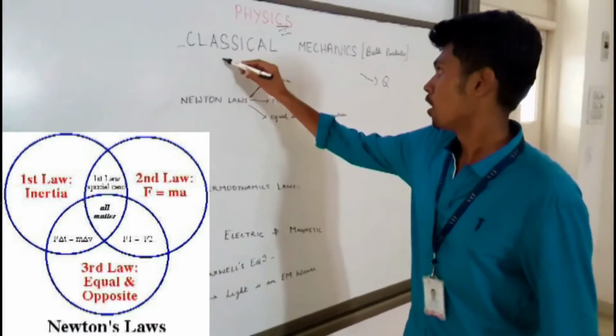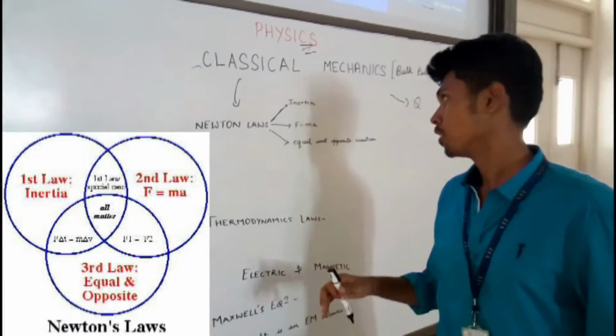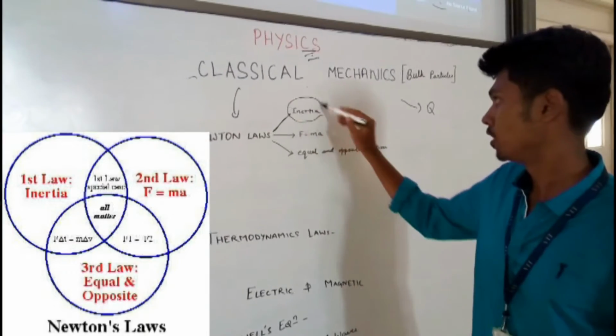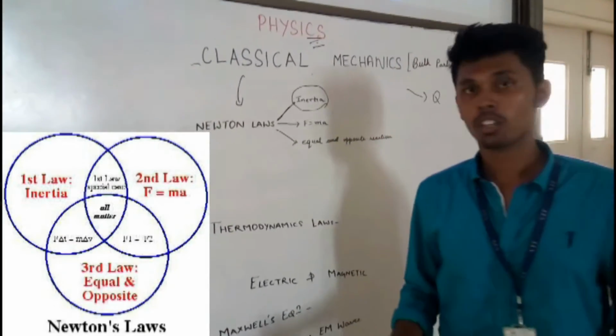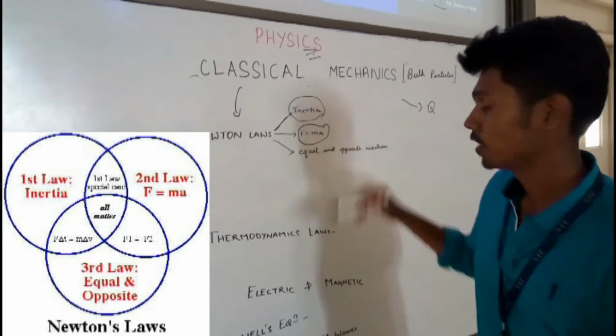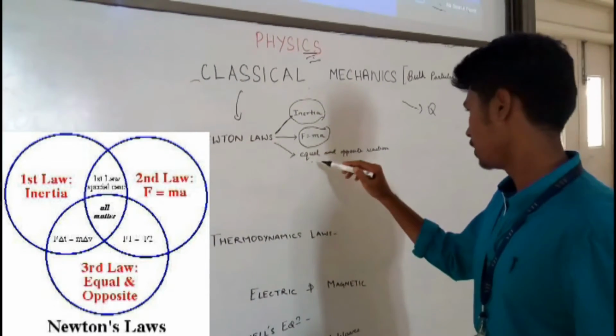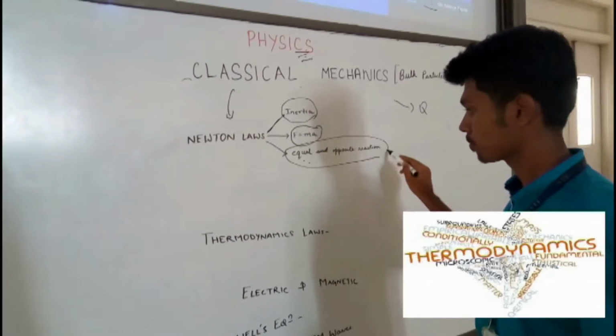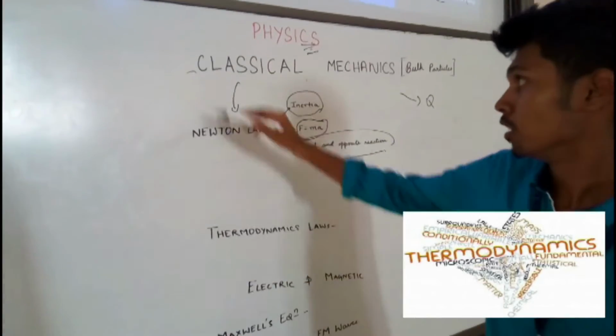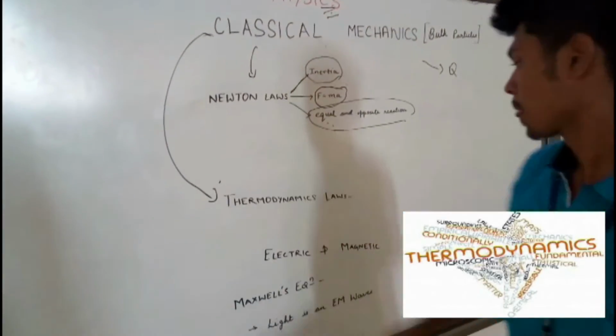The basic part of classical mechanics is Newton's laws. The first law states about inertia, and the second law states that F is equal to ma. The third law states about equal and opposite reactions. Then thermodynamics comes into the picture.